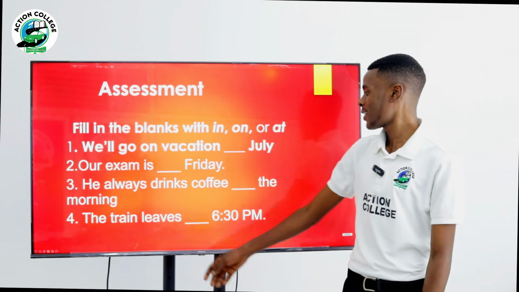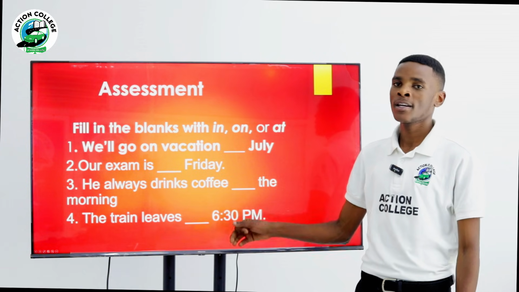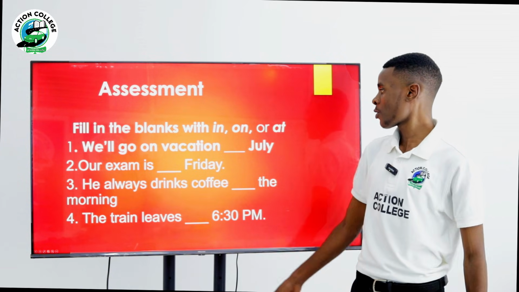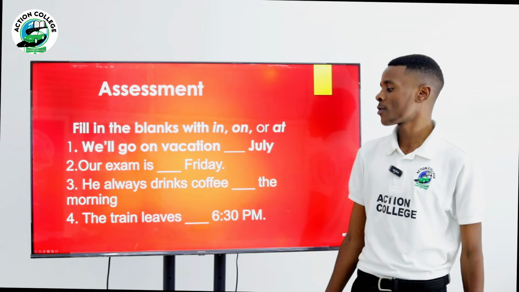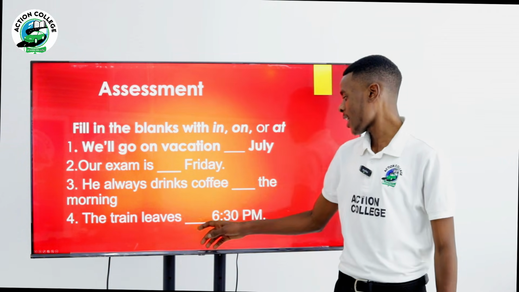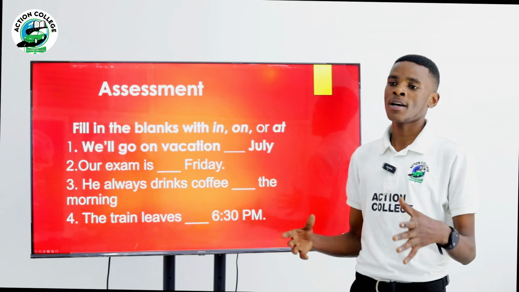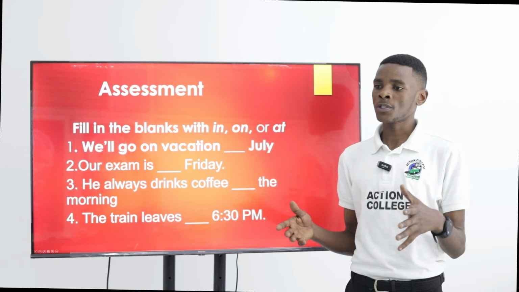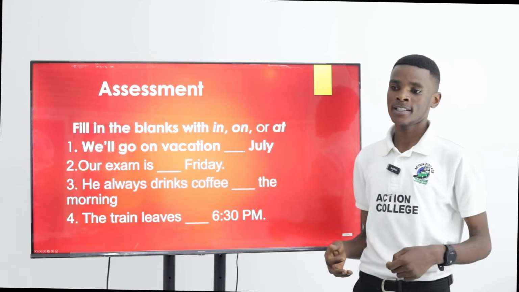And then we say the train leaves at 6:30. So for specific time, we have to know that we have to use the preposition at. Those are some of the most useful prepositions of time you have in English.